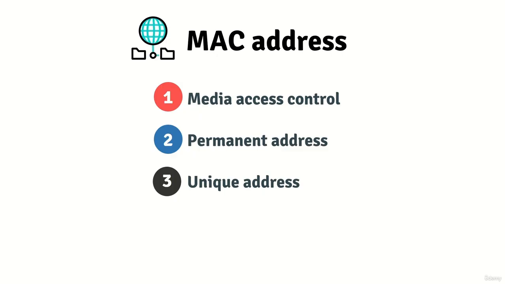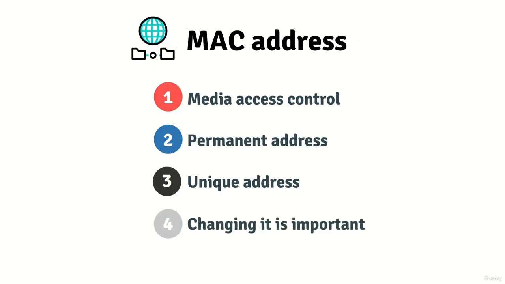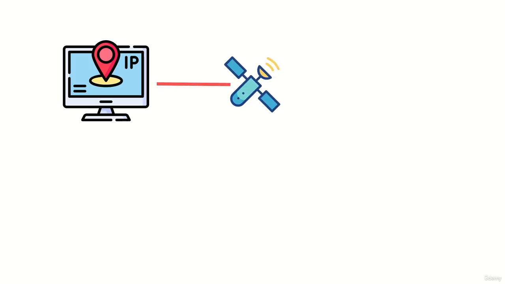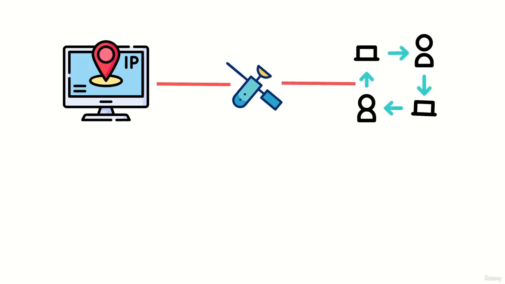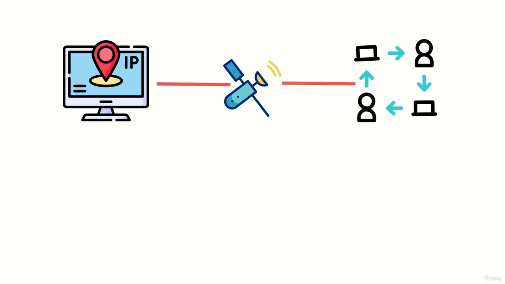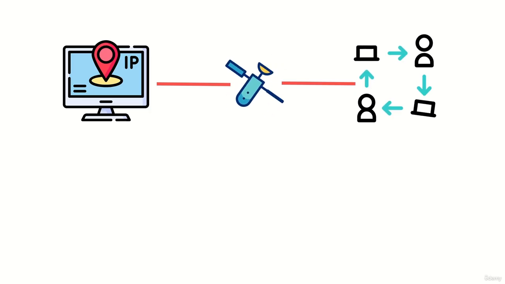For example, if you have a wired card, Ethernet card, or wireless card, all of them have a unique MAC address assigned to it. There would be no two devices in the world that have the same MAC address. That's why changing it is crucial for hackers. Also, this address will always be the same if you use the same device on two or more computers. IP addresses are used in the internet to identify computers and communicate with each other. IP addresses can be changed easily, and there may be another same IP address that exists in the world.